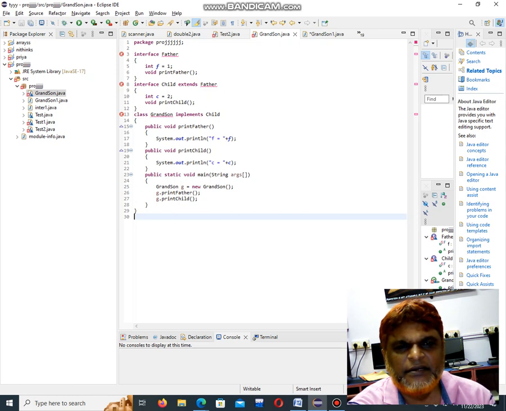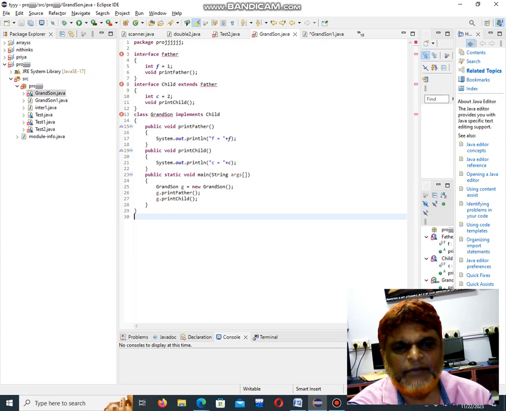This is multi-level inheritance. First the child becomes the direct class for the base class father. Again the child becomes the base class for the next direct class, grandson. It's like a zigzag. If you are using interface with interface, you have to use extends. If you use a class with the interface, you have to use implements. Always the class is last; you can use as many interfaces as you want, and at the end you conclude with the class. Whatever methods you have declared, you define with statements inside the class, for father, function and child.